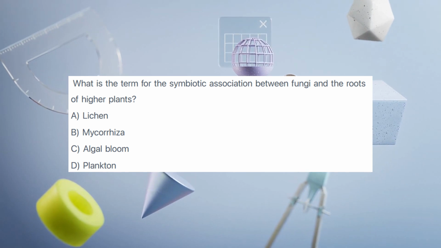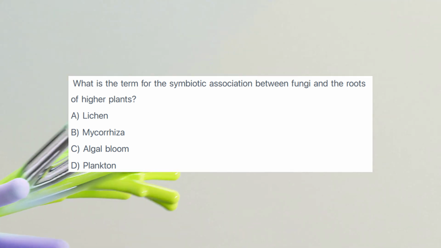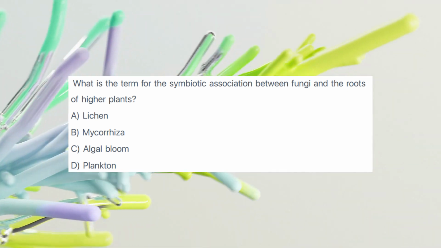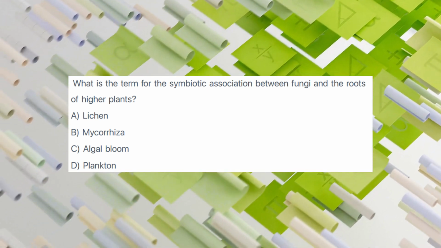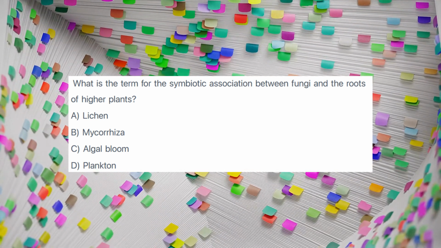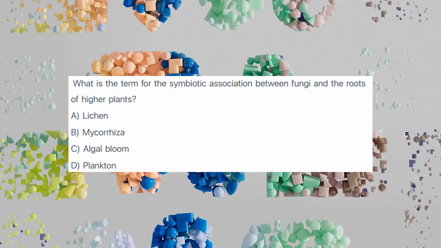What is the term for the symbiotic association between fungi and the roots of higher plants? A. Lichen. B. Mycorrhiza. C. Algal bloom. D. Plankton. Think about mutualistic relationships in nature.